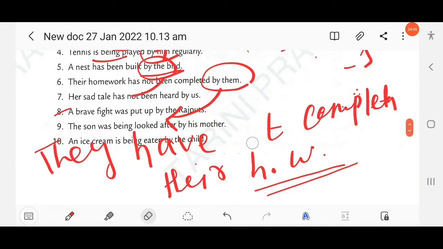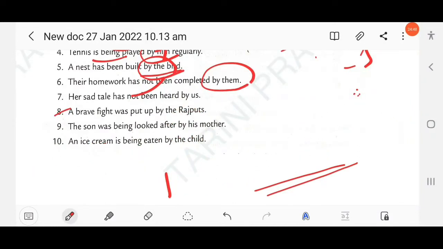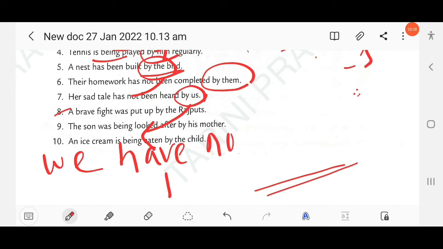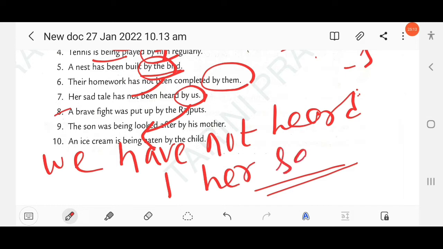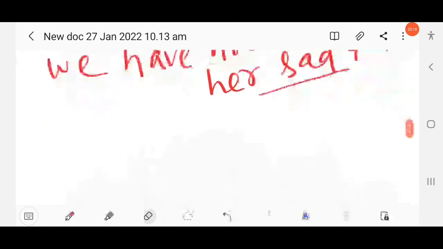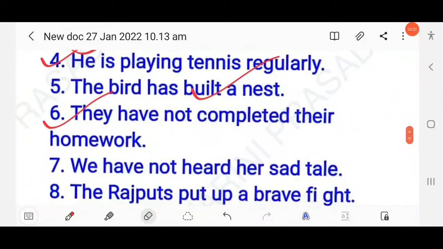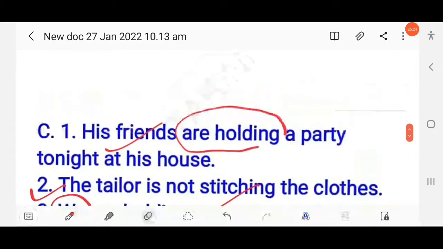Then next question here, her sad tale has not been heard by us. So here us is the agent, by us. So here by us will become the subject in the active voice. We, so here the tense is present perfect in negative. We have not heard her sad tale. Clear? So here the answer, we have not heard her sad tale.